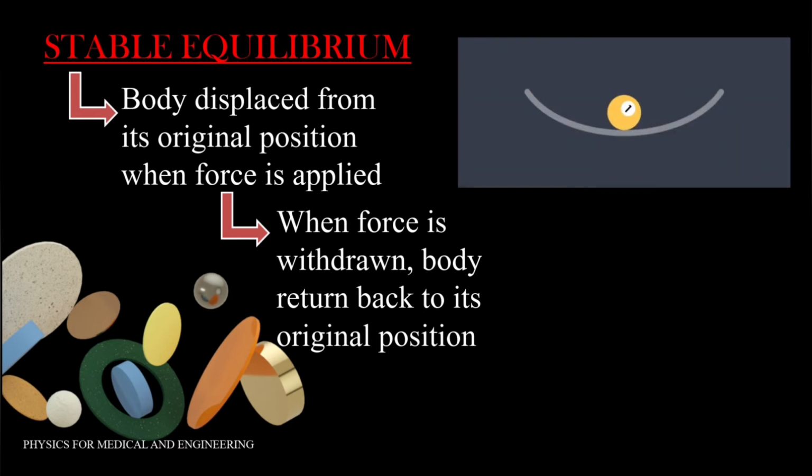For example, a ball kept at the bottom of a hemisphere. As you can see in this animation, when force is applied the ball is moved from its equilibrium position, and after some time it comes back to its equilibrium position. So that type of equilibrium is known as stable equilibrium.